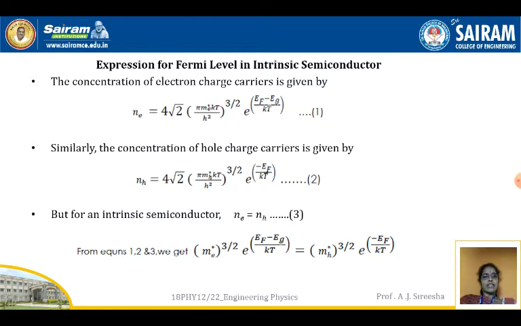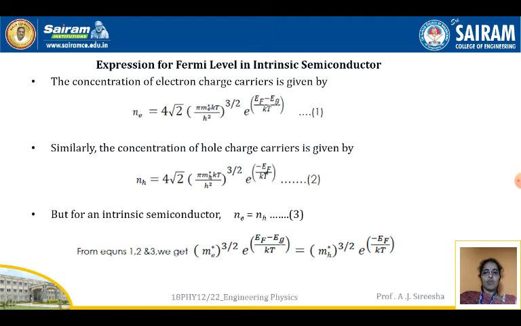As we have already seen in the previous sessions, the expression for the electron concentration and the expression for the hole concentration. Now we are going to use those two expressions to derive an expression for Fermi level in intrinsic semiconductor. The concentration of electron charge carriers is given by Ne equal to 4 root 2 pi Me star kT by h square whole to the power of 3 by 2 and e to the power of Ef minus Eg by kT, which is equation 1.